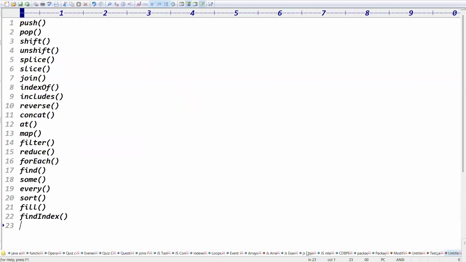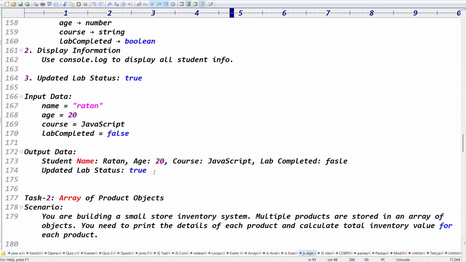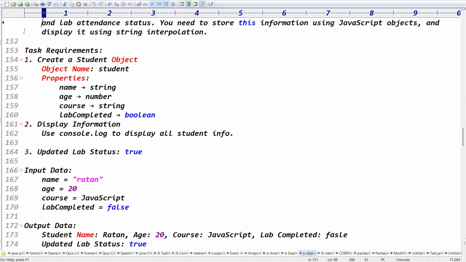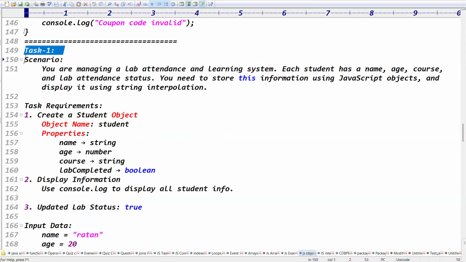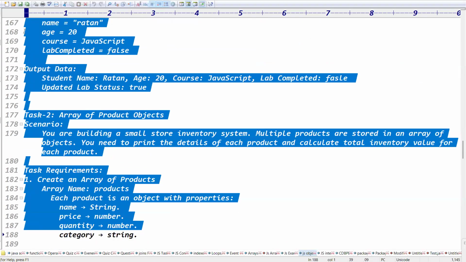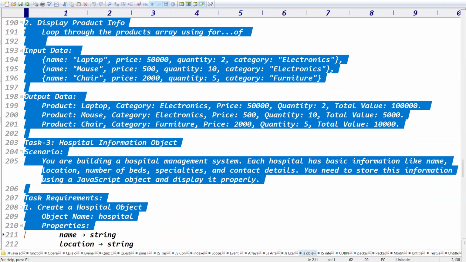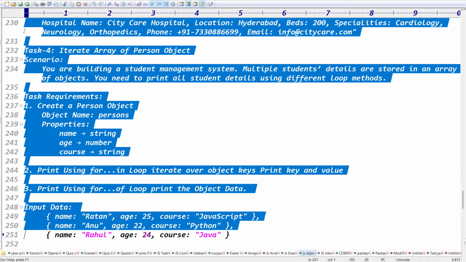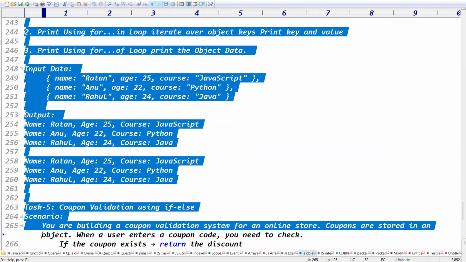I'm asking, the array contains how many elements? That's the question. Yeah, 3 elements, because those are the nested elements. In total we have only 3 elements. The first array is 1, 2, 3, the second array is 10, 20, 30, the third array is 100, 200, 300. How many elements? 3 elements.